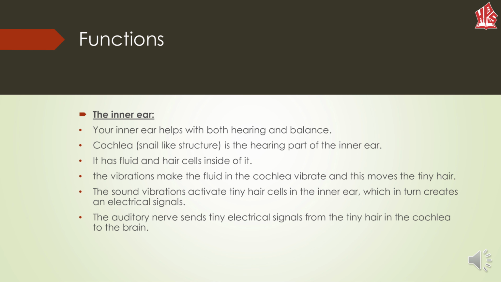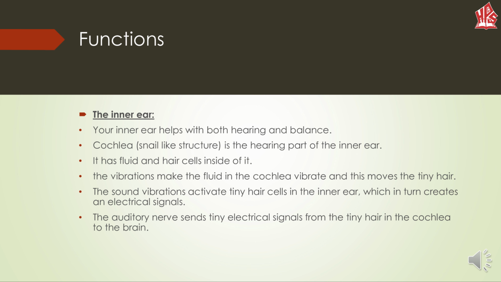Now, the third one is the inner ear. Your inner ear helps with both hearing and balance. It consists of the cochlea and an auditory nerve. The cochlea, a snail-like structure, is the hearing part of the inner ear. It contains fluid and hair cells. The vibrations make the fluid in the cochlea vibrate and this moves the tiny hairs.